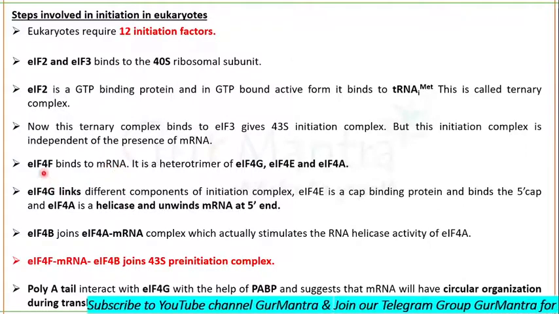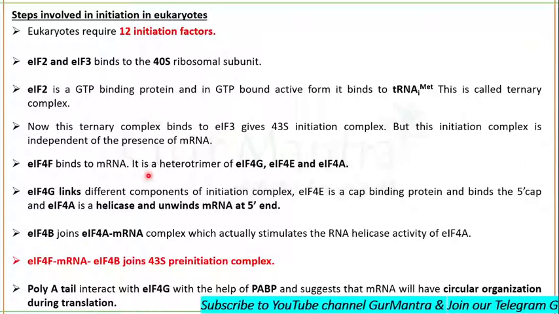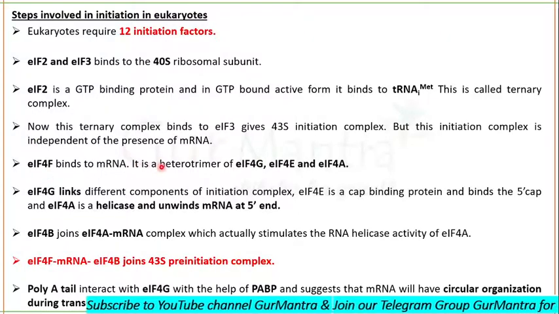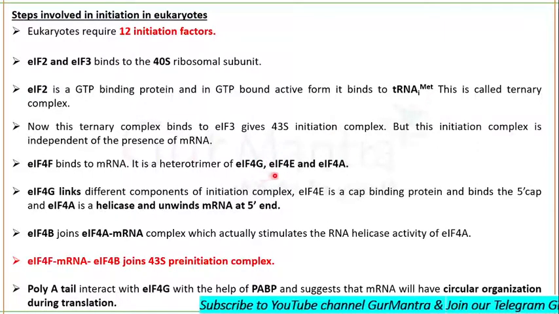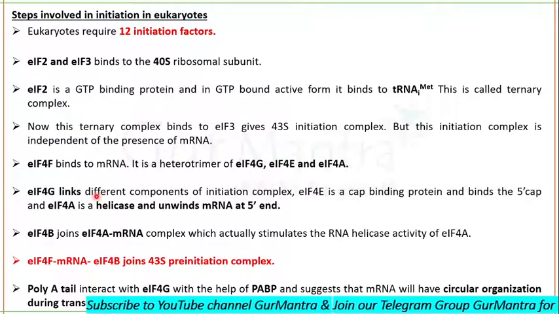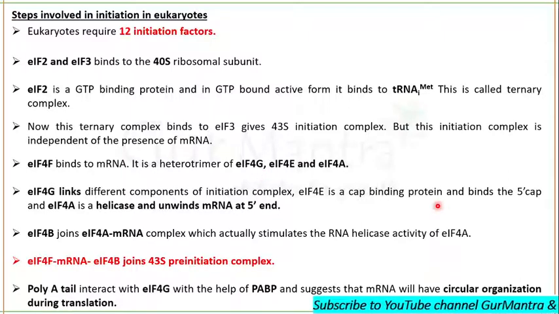See, eukaryotic initiation factor 4F binds to mRNA. Okay, there will be entry of one factor, then other, and then other. So this 4F is actually a heterotrimer of eukaryotic initiation factor 4G, eukaryotic initiation factor 4E, and 4A. And you have read the function of 4G and 4E. 4G links the different components of the initiation complex, and 4E is a cap binding protein which binds to